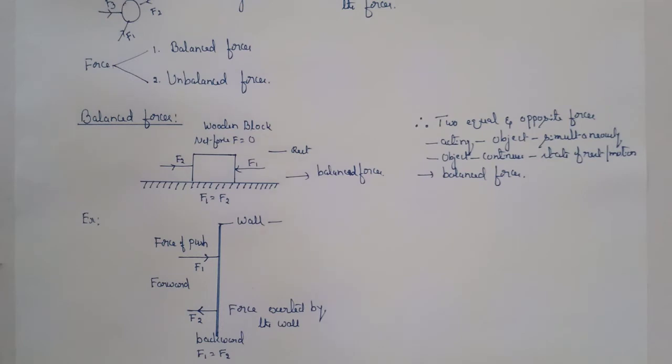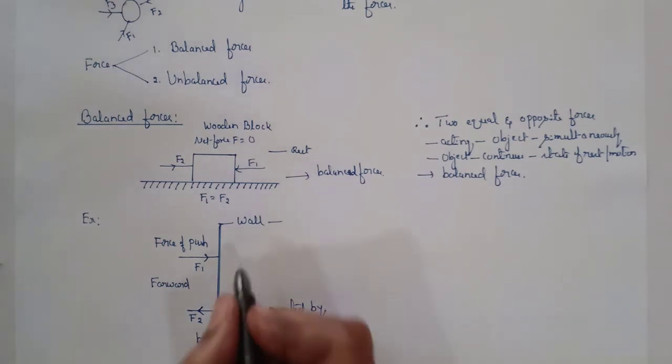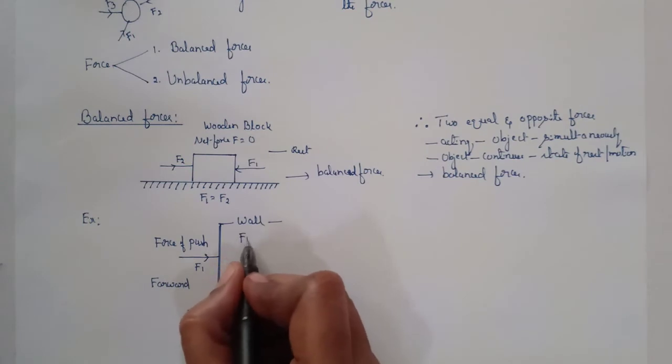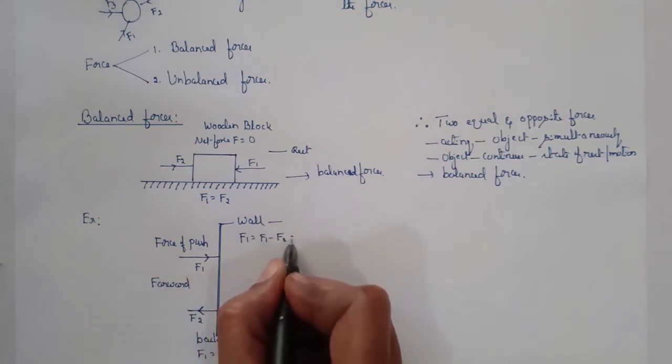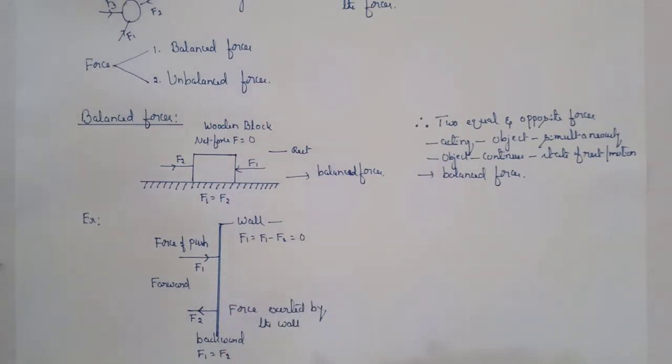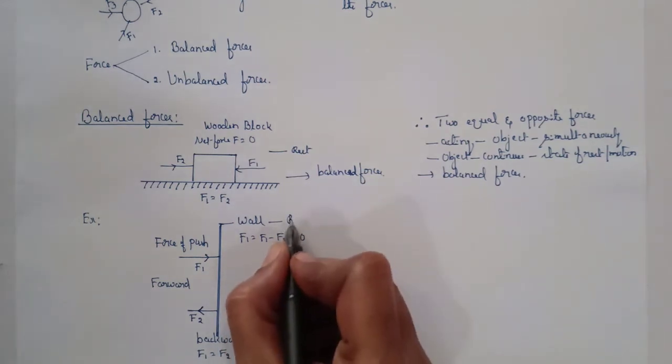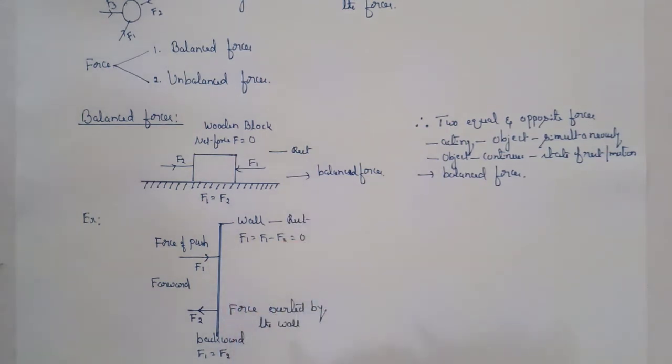Since F1 and F2 are equal but acting in the opposite direction, the net force acting on the wall is 0. Since the net force acting on the wall is 0, the wall does not move. It means it remains at rest. So such forces acting on the wall are called balanced forces.